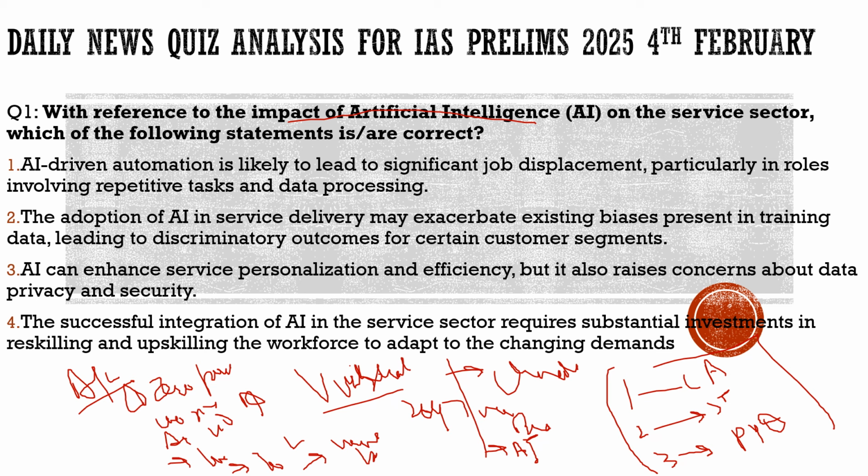But we know that by adopting AI, there would be many jobs in the service sector which would be lost. So the government has to think over it, that they have to promote those jobs which will be least affected by AI. So if we exemplify here, what are those jobs? For example, in the education sector, AI can't replace teachers. At anyhow, you need teachers. So even though AI will enhance education, it won't impact the jobs in the education sector. So here the government has to think about creating more jobs in this sector.